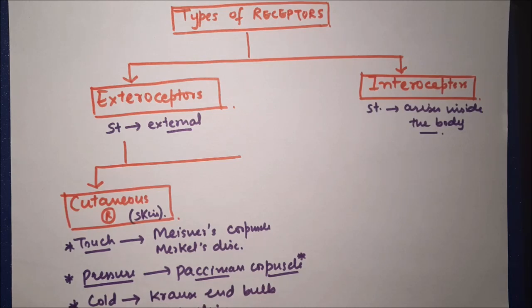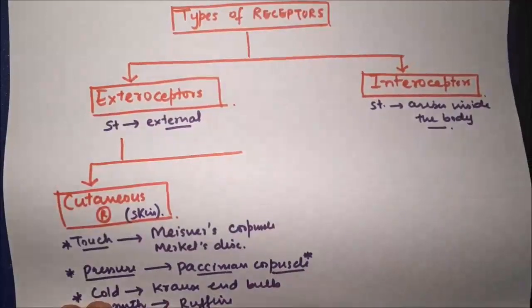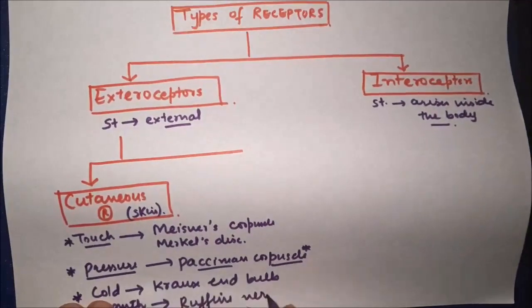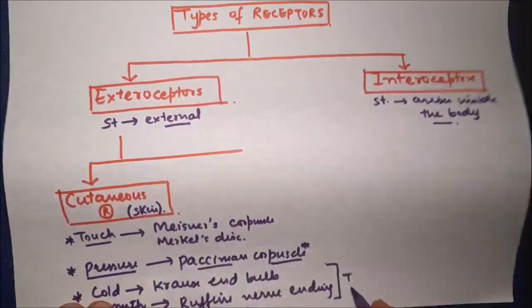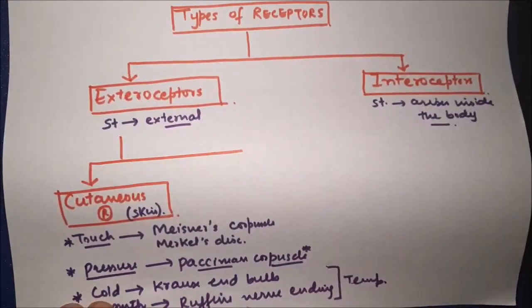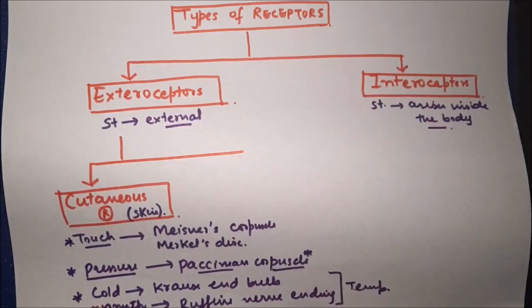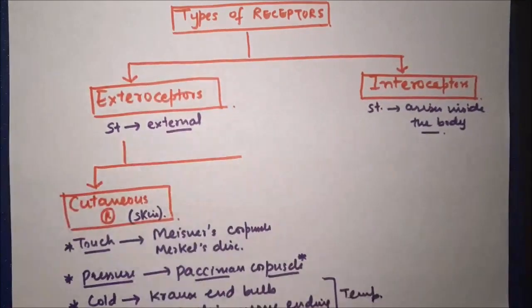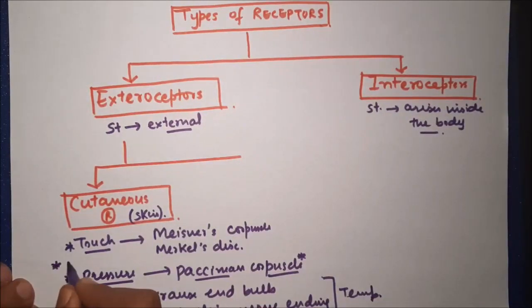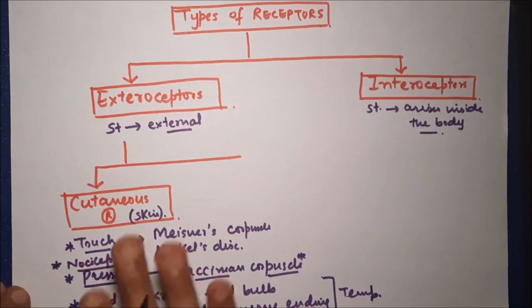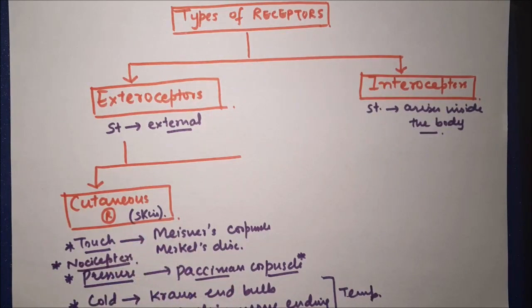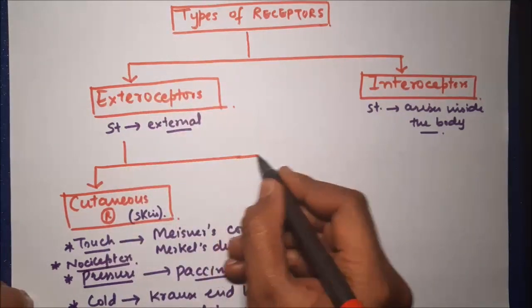Similarly, we have another receptor for warmth, and the receptor for warmth is Ruffini nerve endings. So Krause end bulb and Ruffini nerve endings are receptors for temperature. Similarly, we have receptors for pain, which are called nociceptors. All these receptors are cutaneous receptors, and the stimulus is given externally, so they are included in exteroceptors.